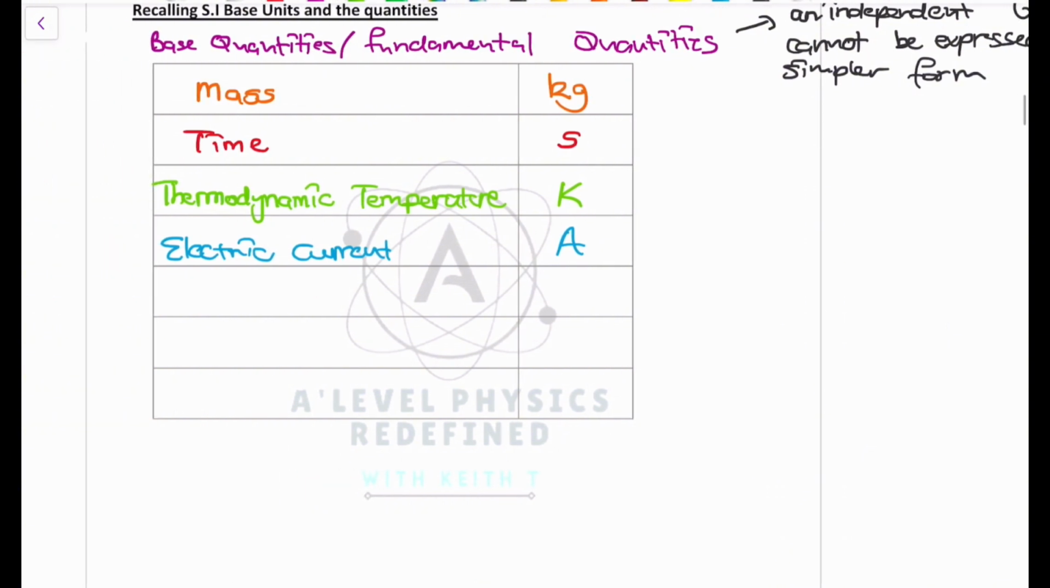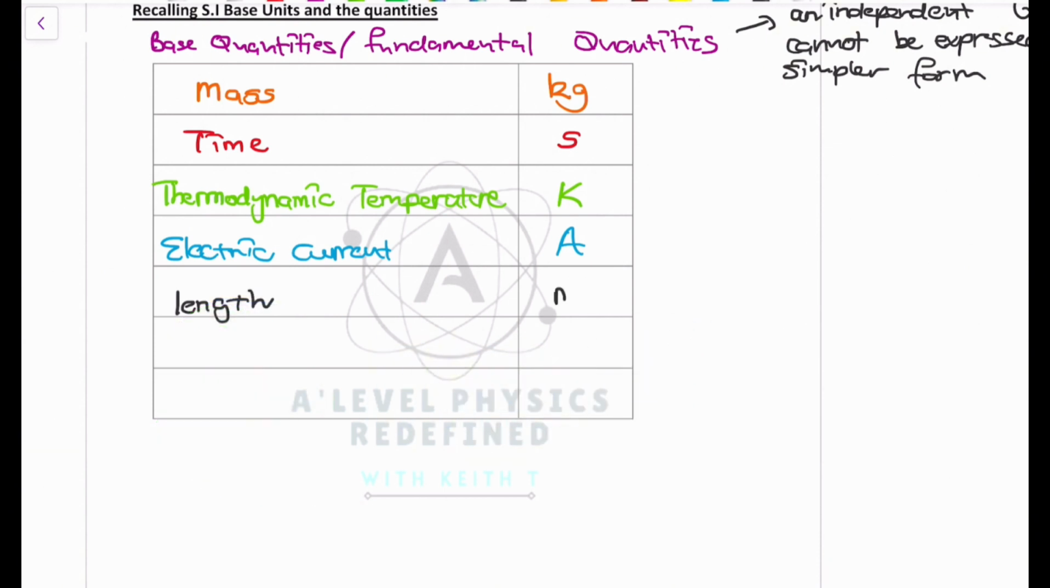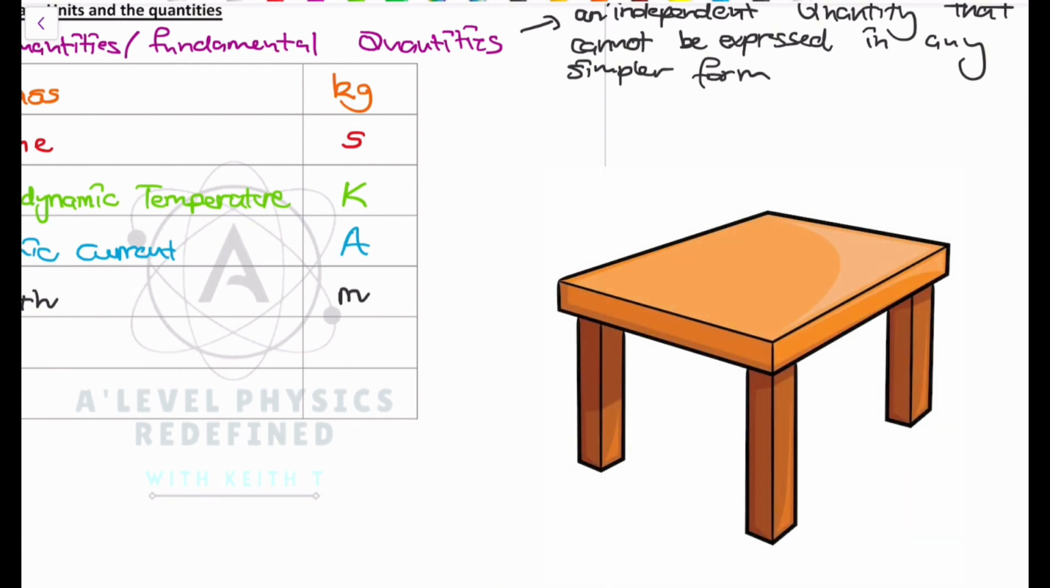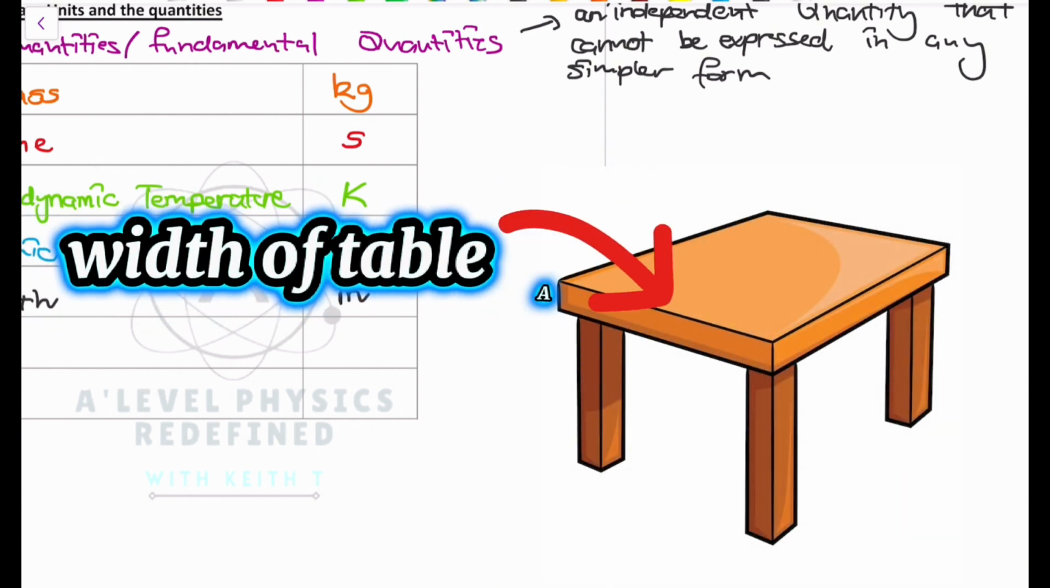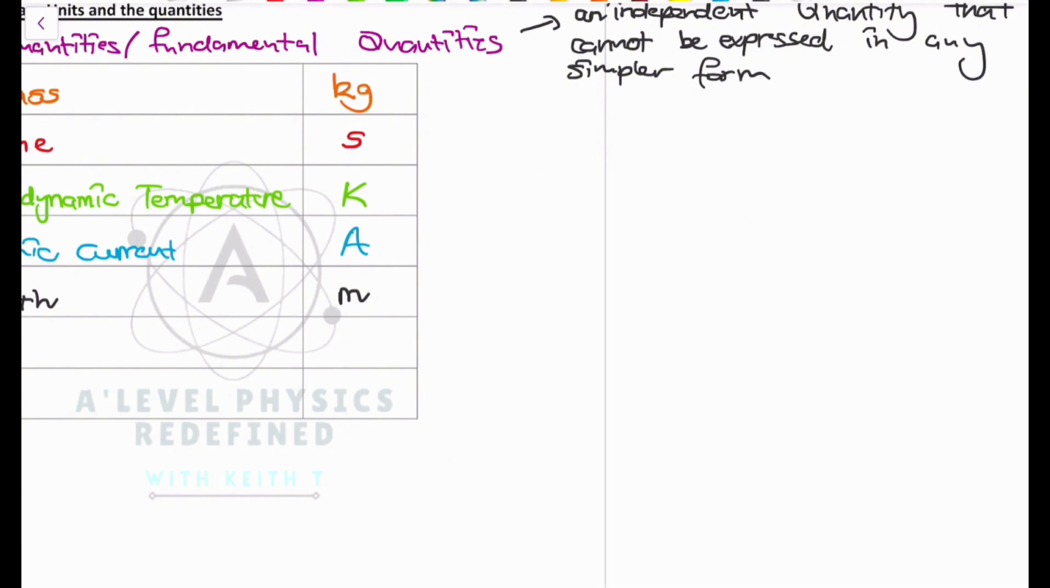The other physical quantity that we have is length, right? And length is measured in meters. So what is length? Length is the distance between two specified points, how long something is. For example, I can give you a table and ask you to measure the width of the table, from point A of the table to point B of the table. You're going to use maybe a meter rule to measure that length. So length is how long something is.